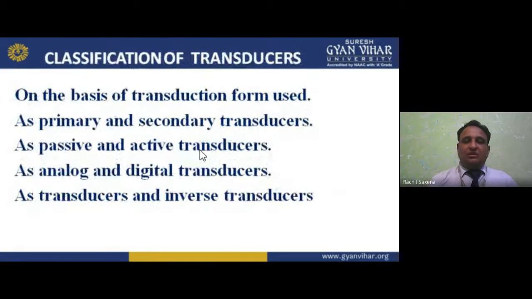Now, classification of transducers on the basis of transduction, as I earlier told you: primary and secondary. Primary needs no source, but secondary needs an external source. Passive works with the help of another, active directly converts. Analog is in continuous form, digital is binary, 0 and 1. A transducer means converting mechanical, acoustic, chemical, thermal, pressure, temperature, whatever, not limited to these, into electrical. And the inverse of it, an electrical transducer, takes electrical input and converts it into another form.